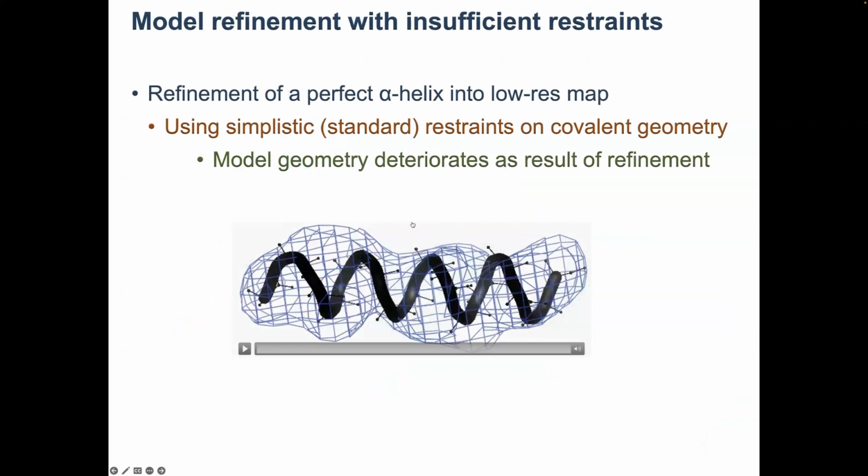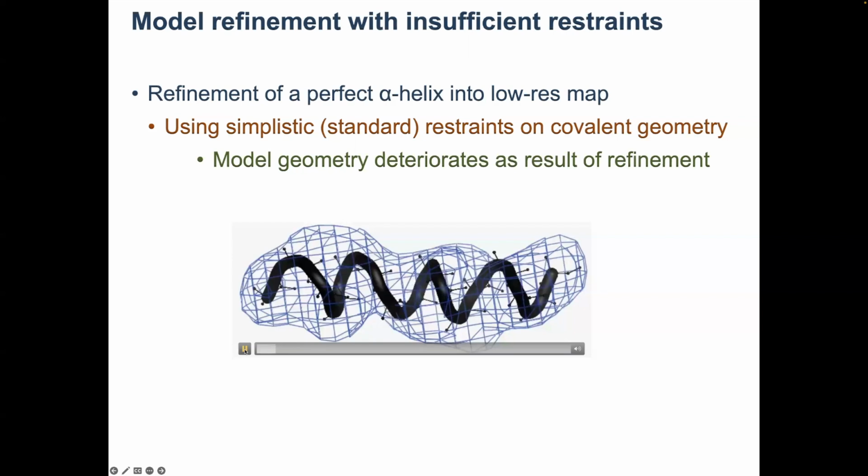And if we don't inform our procedures about this kind of information, this is going to be problematic. This is another illustration of what I just said and why the restraint is important, right? In this particular example, I took a perfect alpha helix, a perfect sausage of density at 6 angstrom resolution, and I tried to refine this perfect alpha helix against this data without telling refinement this is an alpha helix.